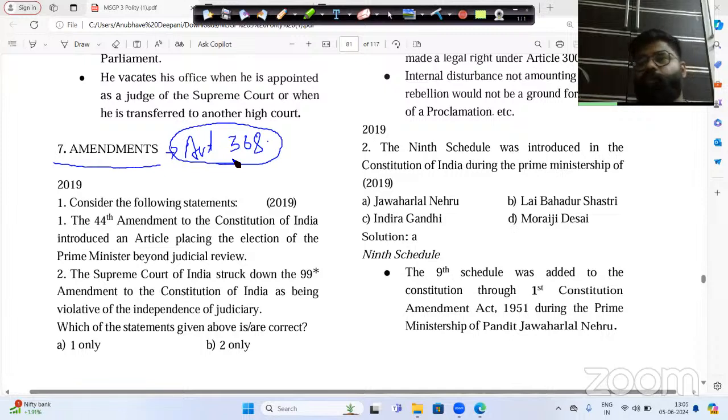Under clause 2, we go with the special majority of Lok Sabha and Rajya Sabha. And under clause 3, we do the special majority in Lok Sabha and Rajya Sabha, plus the simple majority in half of the legislative assemblies also. That means we take the consent of half of the legislative assemblies also.